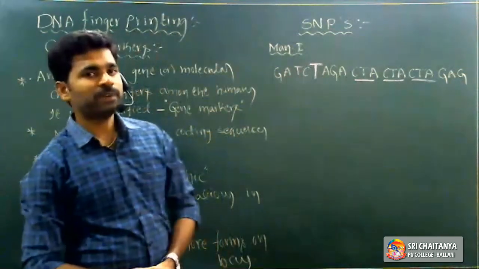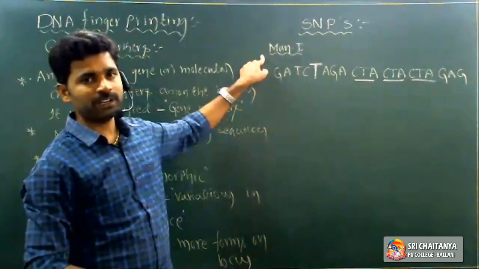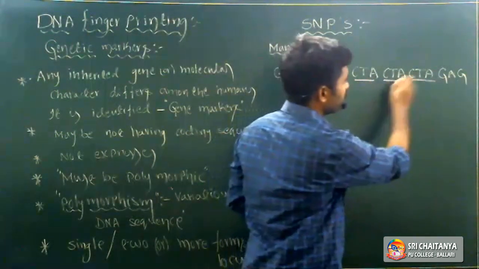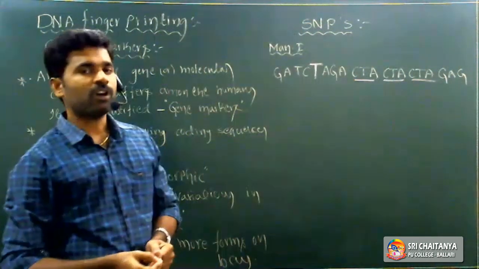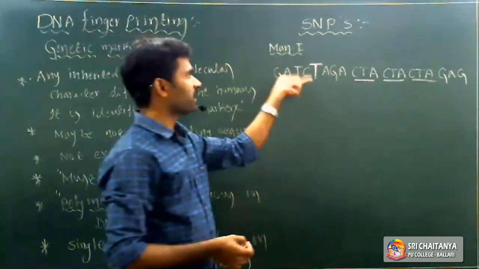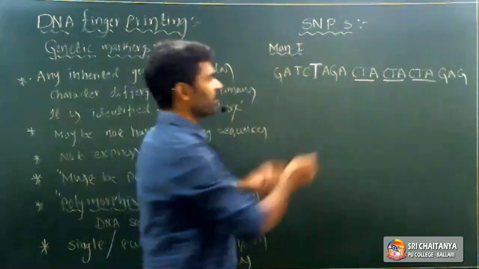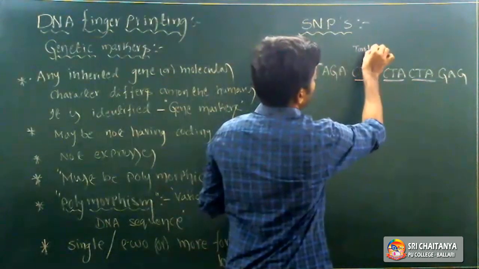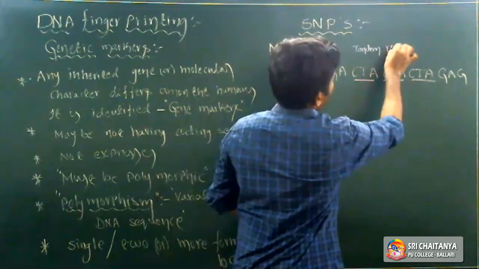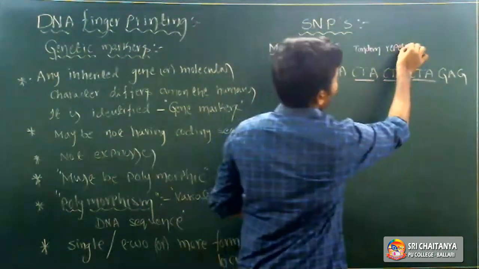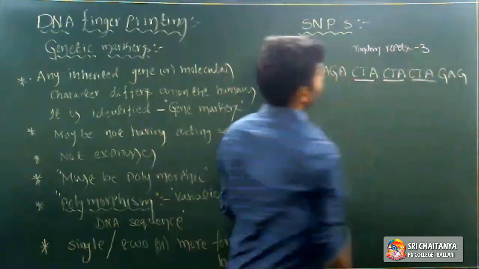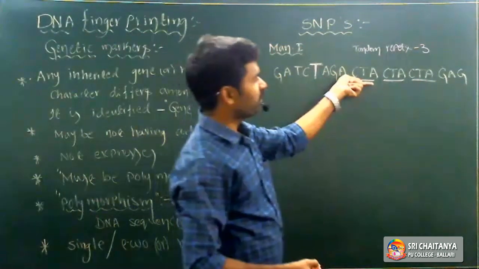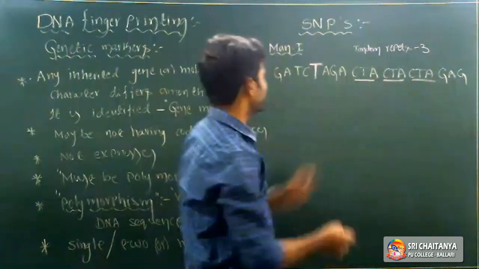So how many repeated units do we observe in that genetic material, otherwise the DNA sequence? One repeated unit, second repeated unit, third repeated unit. So in man one's genetic material, 3 repeated units. We call them tandem repeats. So how many tandem repeats do we observe here? 3 tandem repeats in person 1, or human being 1. 1, 2, 3, right?